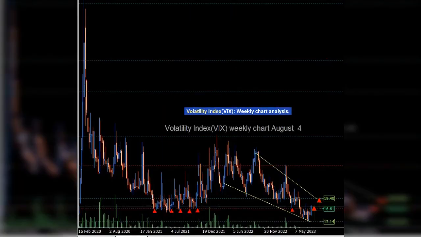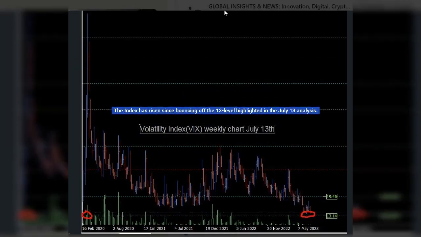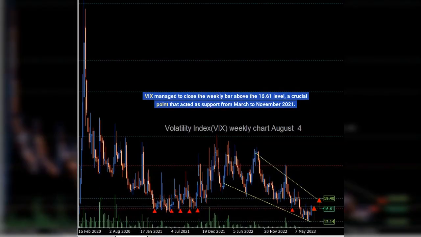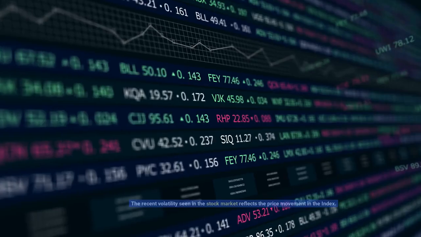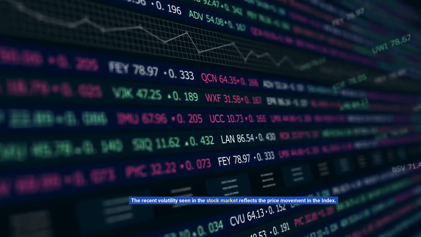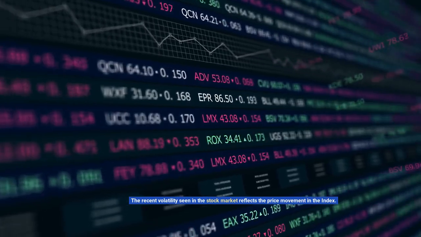Volatility Index (VIX) weekly chart analysis. The index has risen since bouncing off the 13 level highlighted in the July 13 analysis. VIX managed to close the weekly bar above the 16.61 level, a crucial point that acted as support from March to November 2021. The recent volatility seen in the stock market reflects the price movement in the index.